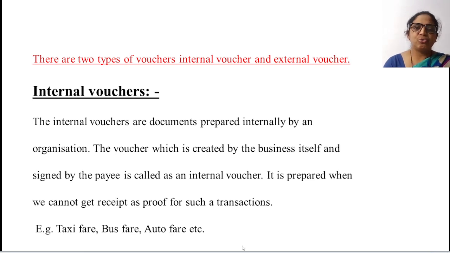When you do not get a receipt as proof for a transaction, at that time, internal vouchers are the documents which are prepared internally by an organization, creating the voucher by the businessman itself, signed by the payee. That is called an internal voucher, which is the first one.